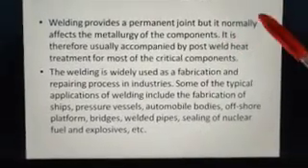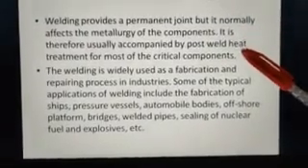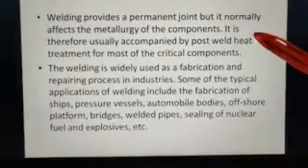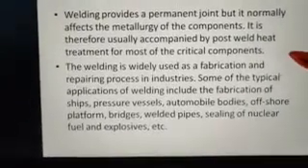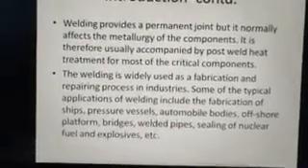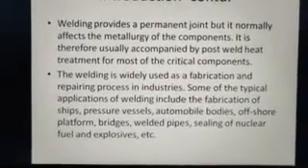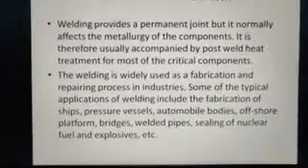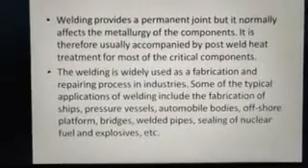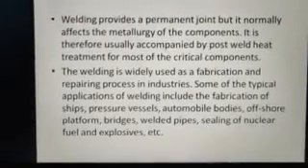So welding provides a permanent joint, but it normally affects the metallurgy of the components. It is therefore usually accompanied by post-weld heat treatments for the most critical of components. So why does welding affect the metallurgy of components? That is because of the presence of heat affected zones. When you join two metallic parts by the application of heat, a heat treatment process occurs. Also, additional gases or elements can get added onto the surface of the joint material or the joint itself.